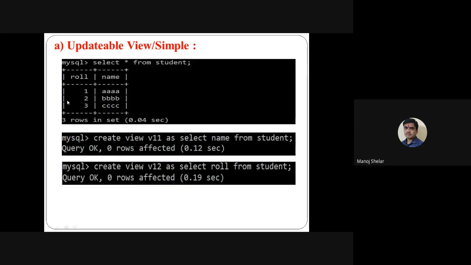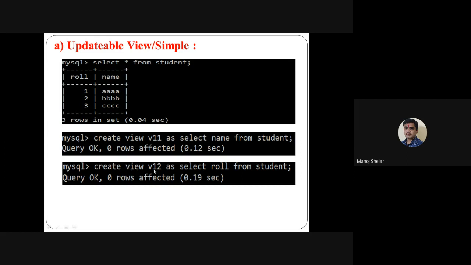Practically, here select star from student. Here are roll number and name, the student table with all records: 1, 2, 3, AA, BB and CC. Then create view v11 as select name from student. The output of this query is all names of the student table stored in v11. So v11 view is created successfully.